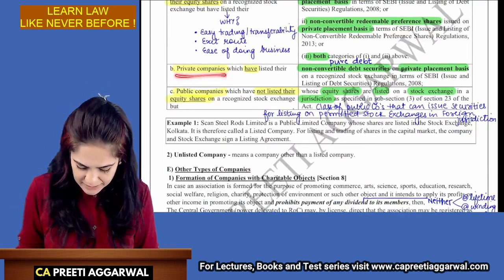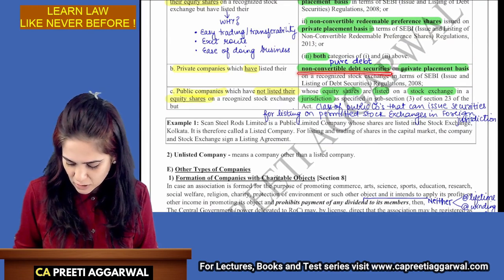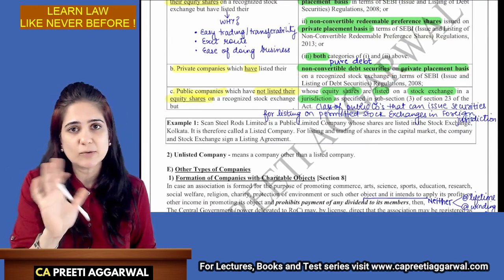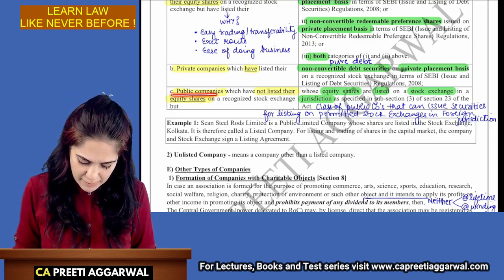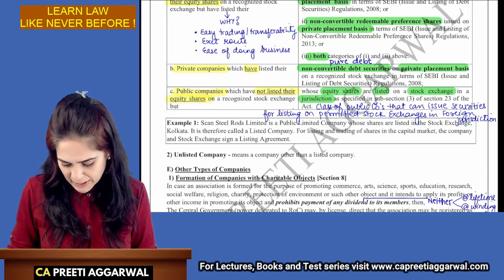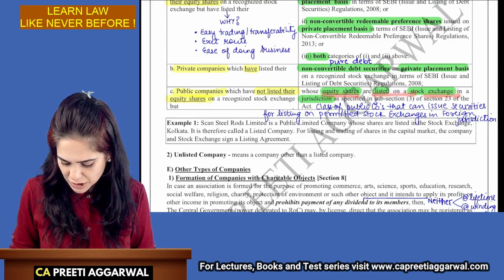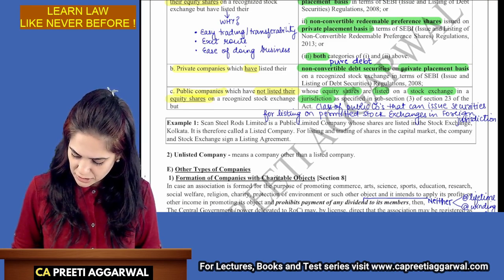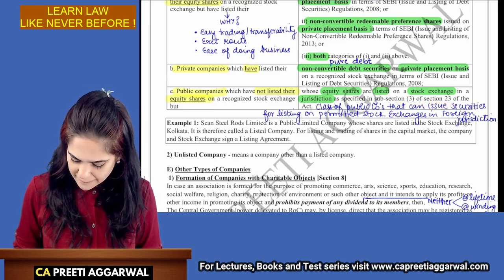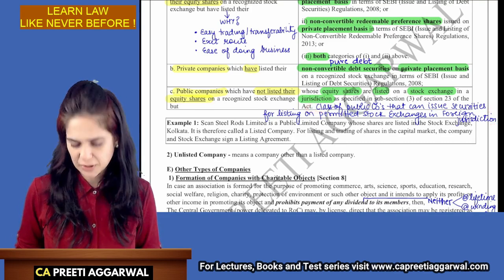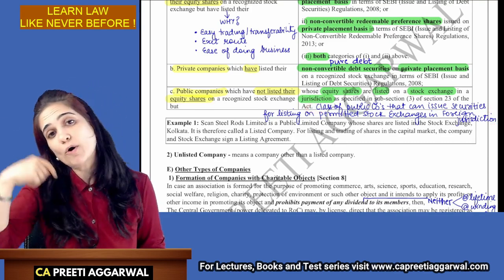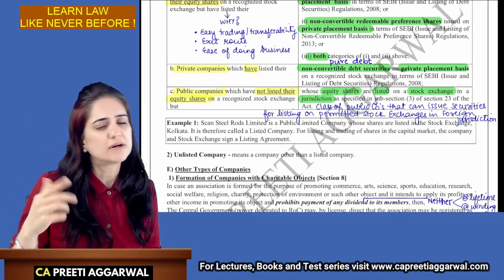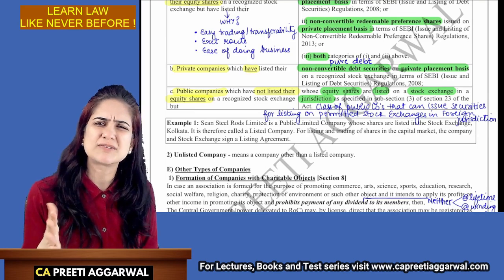I am a private company. I have listed my non-convertible debt security issued on private placement basis. I'm not a listed company. Those compliance requirements cannot apply to me. I am a public company. I have not listed my equity in India, but I have listed my equity on a stock exchange in some foreign jurisdiction. Section 23 subsection 3 mentions the class of public companies that can issue securities for listing on a recognized stock exchange in a foreign jurisdiction. I don't have any securities listed in India, but I have it in a foreign country. I'm still not considered as a listed company.